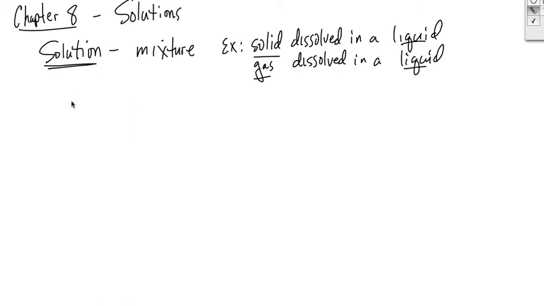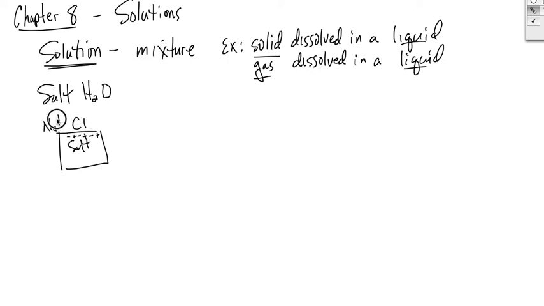So let's take, for example, salt water. If you had a chunk of salt here, it is made up of positive and negative ions because it's an ionic compound, sodium and chlorine. Sodium gives a positive ion, chlorine is a negative ion. That's what makes it.